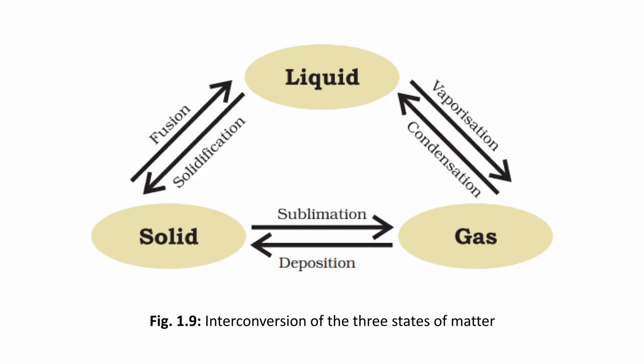Figure 1.9. Interconversion of the 3 states of matter. Fusion, changing from solid state into liquid state. Solidification, changing from liquid state into solid state. Vaporization, changing from liquid state into gaseous state. Condensation, changing from gaseous state into liquid state. Sublimation, changing from solid state into gaseous state without changing into liquid state. Deposition, changing from gaseous state into solid state without changing into liquid state.